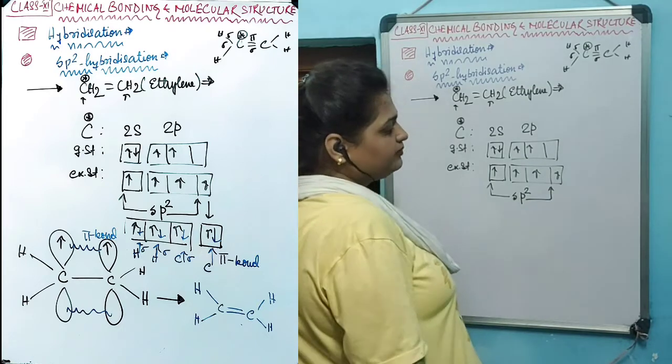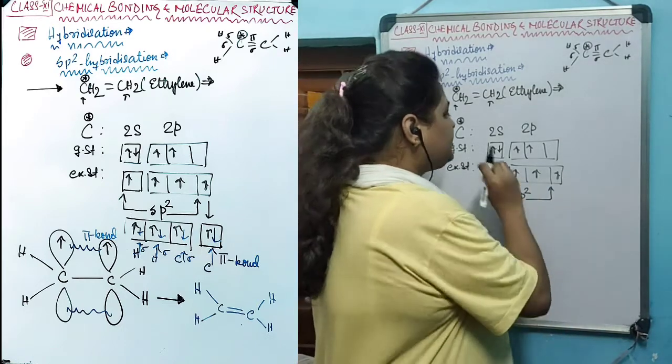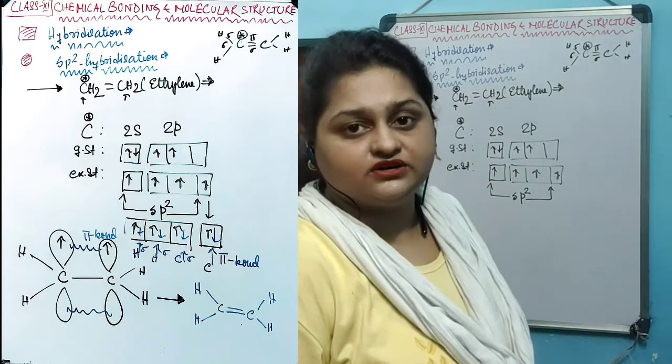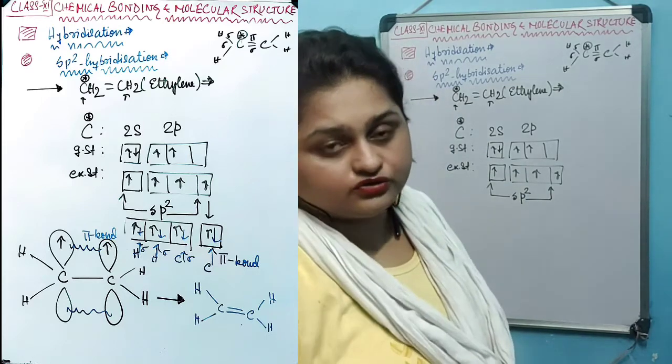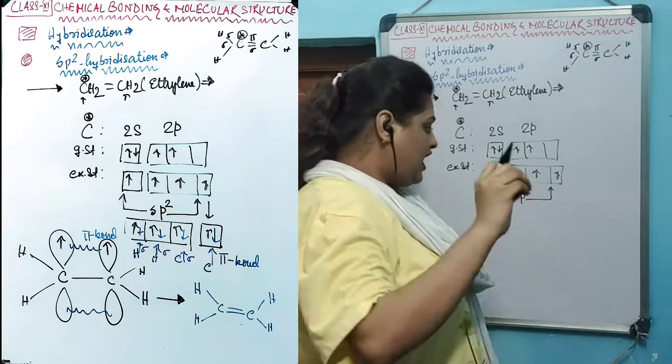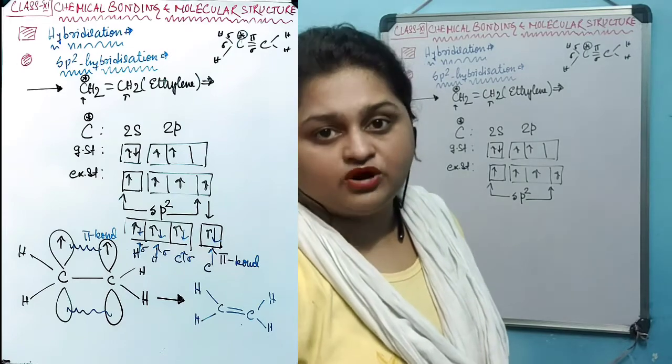This last orbital with an unpaired electron we do not need to combine, because hybridization is concerned only with sigma bond formation. This is the third rule that you need to remember: hybridization is concerned with only the sigma bond formation.